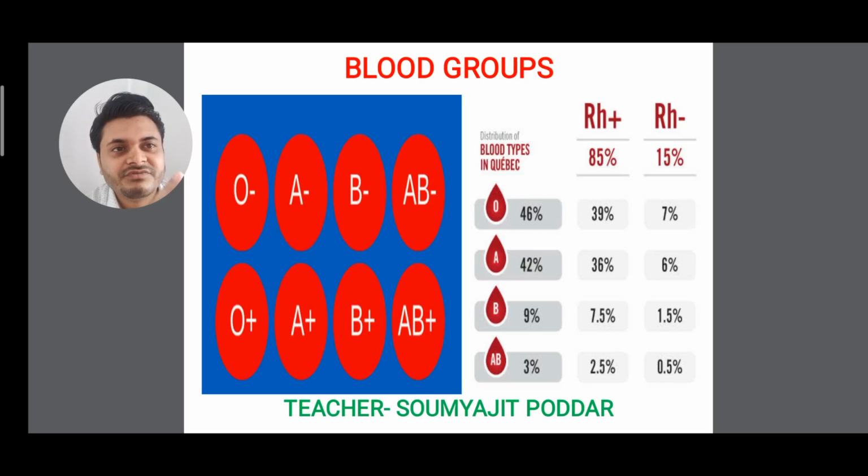From those 15%, again they are divided: few are O negative, few are A negative, few are AB negative and few are B negative. And out of the 85% RH positive, they are again divided into O positive, AB positive, A positive and B positive. Understood? Again the ratios are given here, you see, like blood types. Clear?